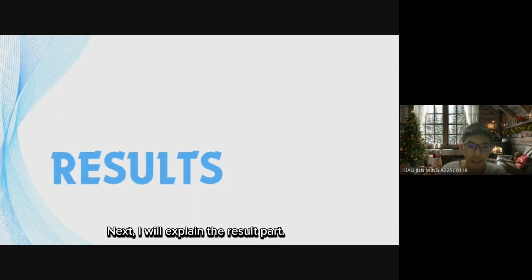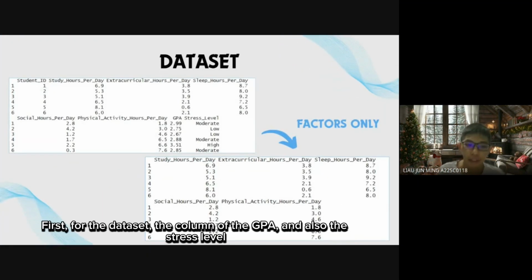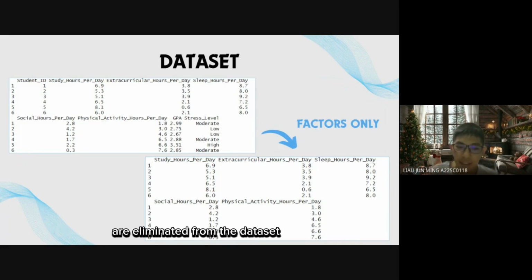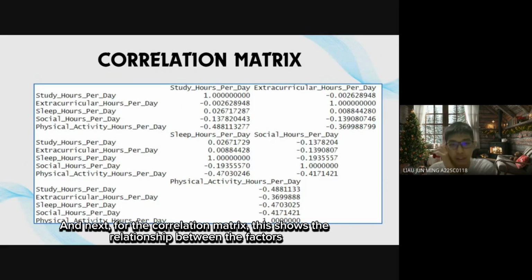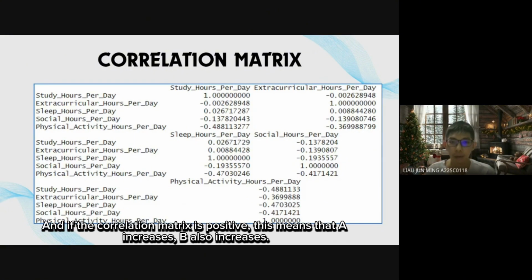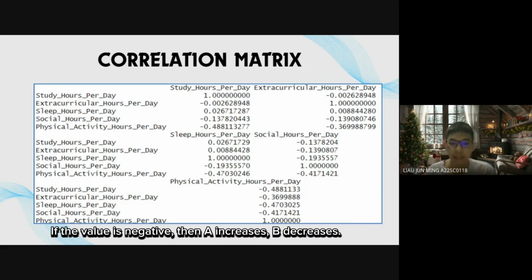Next, I will explain the result part. First, for the dataset, the columns of GPA and stress level are eliminated from the dataset since they are not factors. Therefore, there are only 5 variables left in the dataset. And next, the correlation matrix shows the relationship between the variables. If the correlation is positive, that means when A increases, B also increases. If the value is negative, then when A increases, B decreases. And the larger the magnitude, the stronger the relationship.